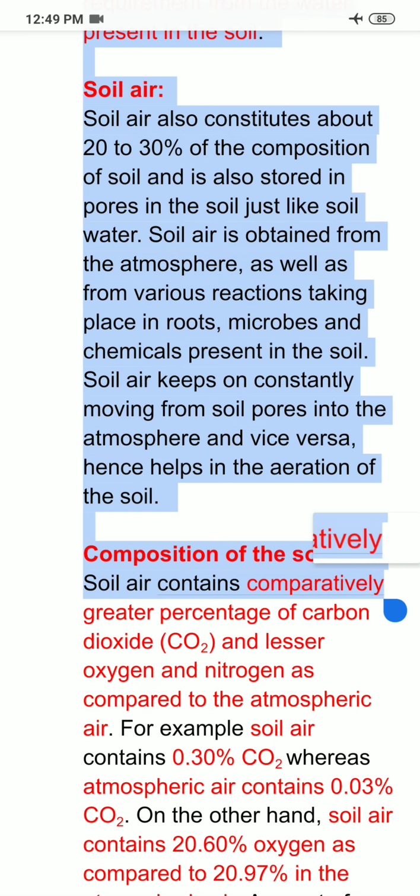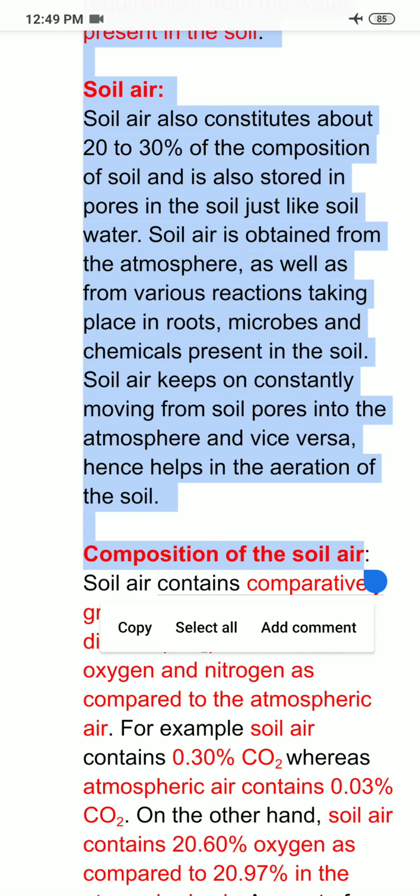Next, I am coming to the composition of soil air. Before discussing the composition of soil air, I am coming to the composition of atmospheric air. You already know that atmospheric air contains a mixture of gases: nitrogen, oxygen, carbon dioxide, water vapors, etc. So I am telling you the composition of soil air in relation to atmospheric air.